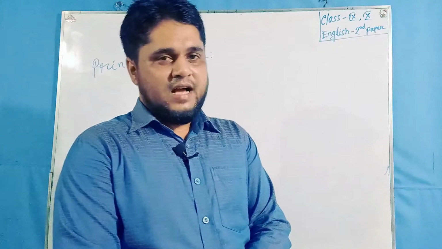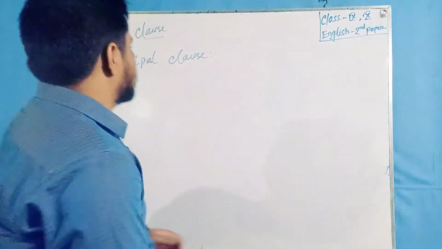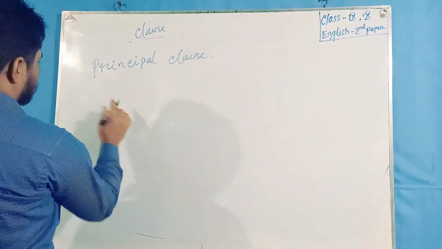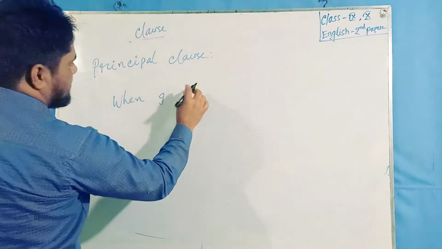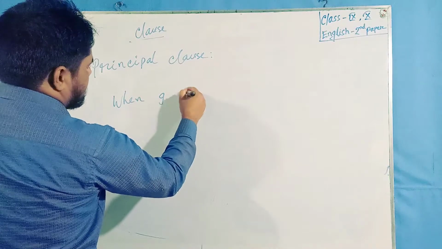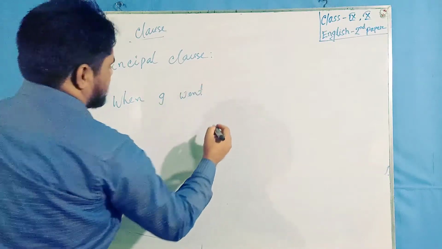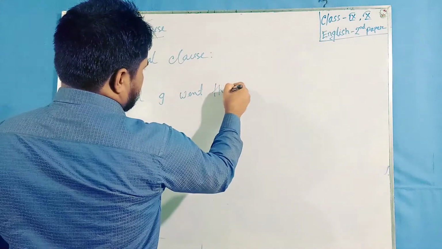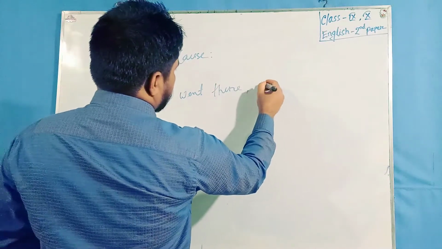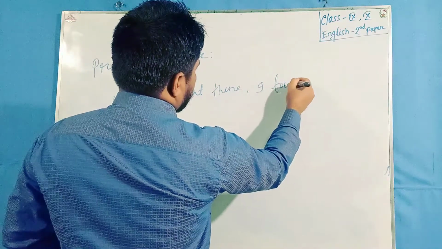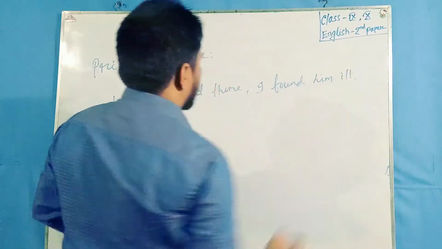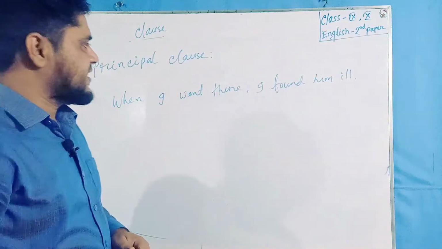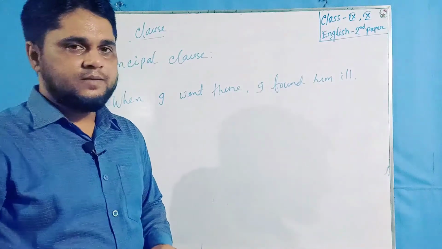So let me show you some examples. Okay, "When I went there, I found him ill."